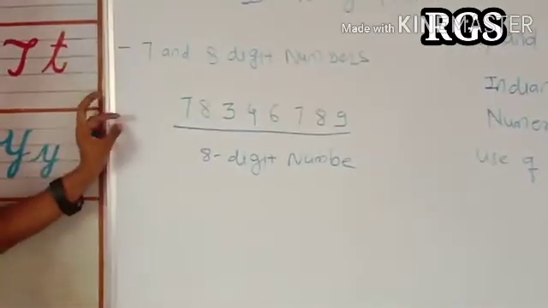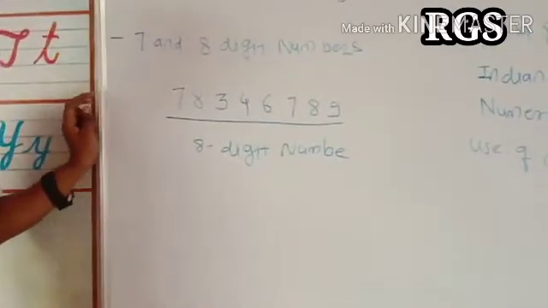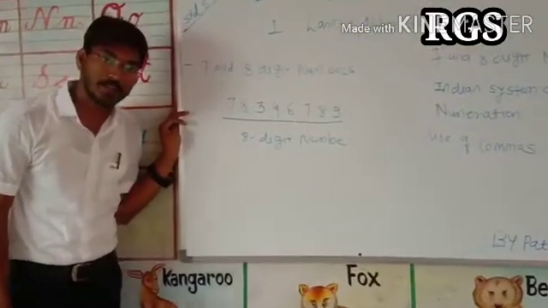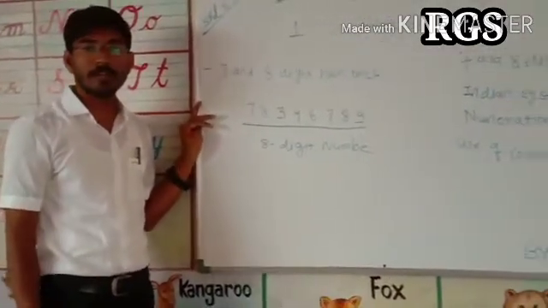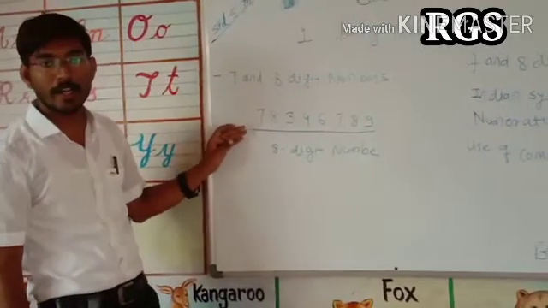Are you getting it? What is an 8 digit number? What is a 7 digit number? It is the digits in the given number. You have to count the digits in the given number. Then you come to know whether they are 7 digit numbers or 8 digit numbers.